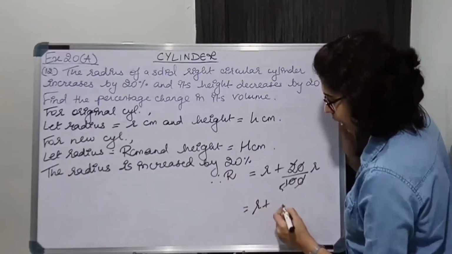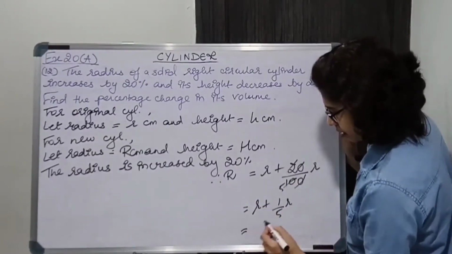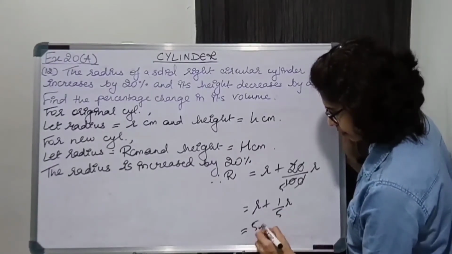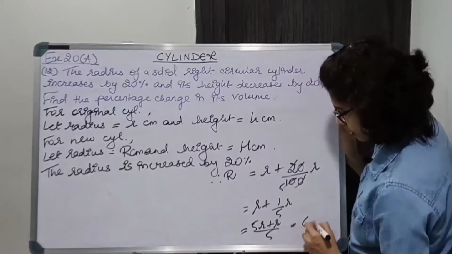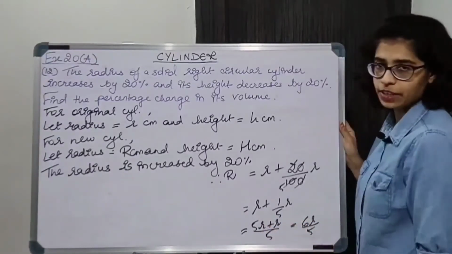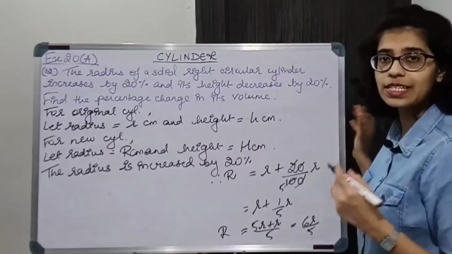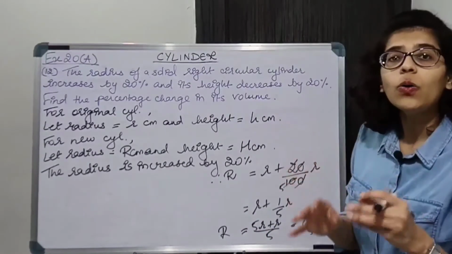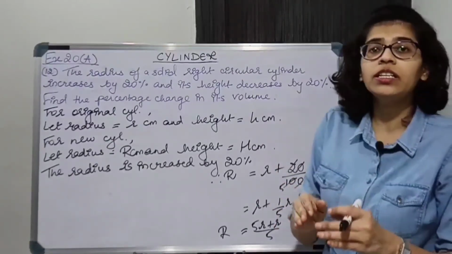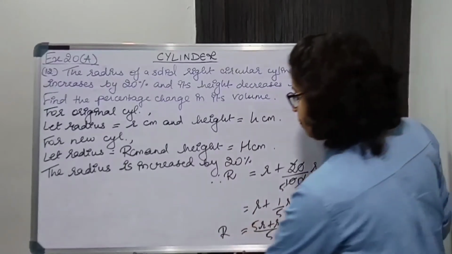So it is equal to R plus 1/5 of R, that is 5R plus R upon 5, that is nothing but 6R upon 5. So this new R is equal to 6R upon 5. This is what we got. Now let us build the relation between the original height and the new height.